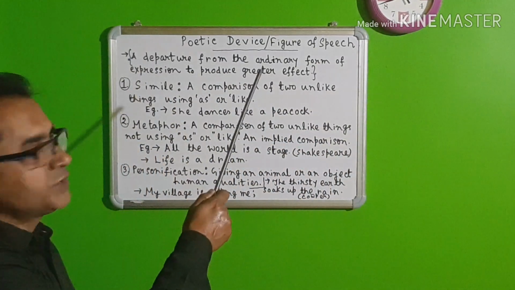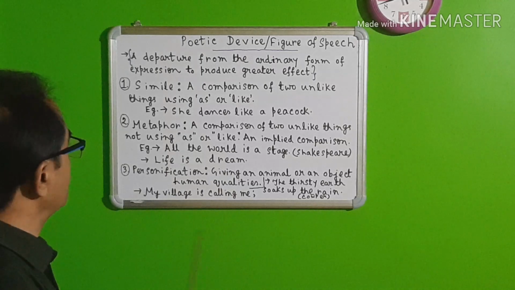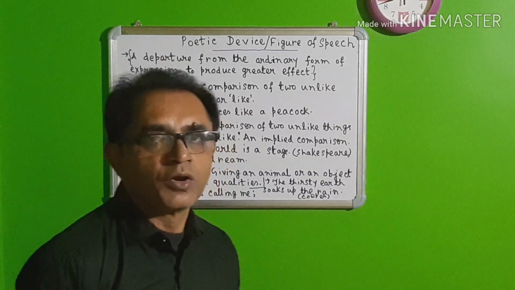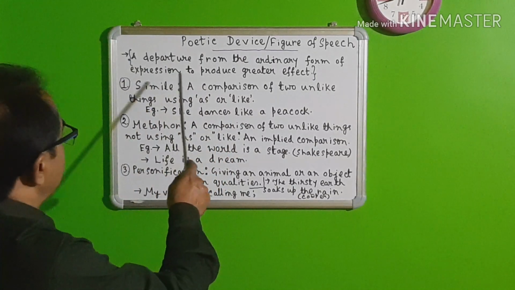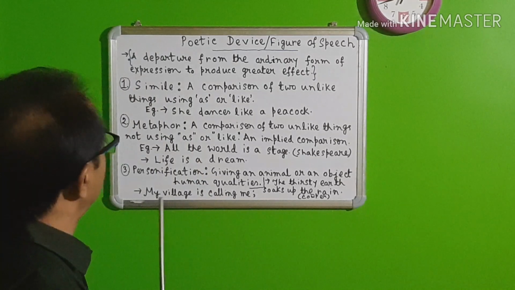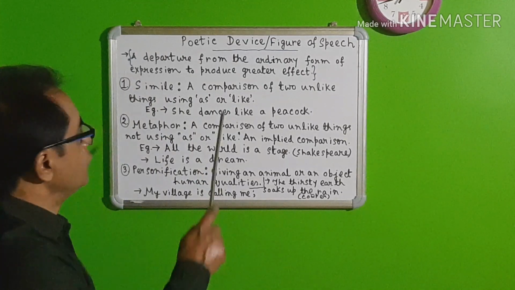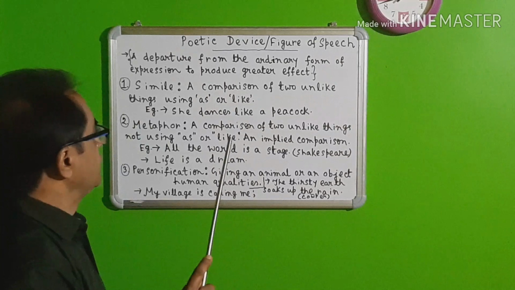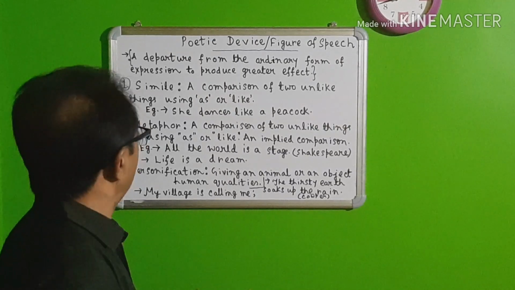Look at the board first. Poetic device and figure of speech. Now the question comes, what is figure of speech? It is a departure from the ordinary form of expression to produce greater effect. Departure from the ordinary form of expression.